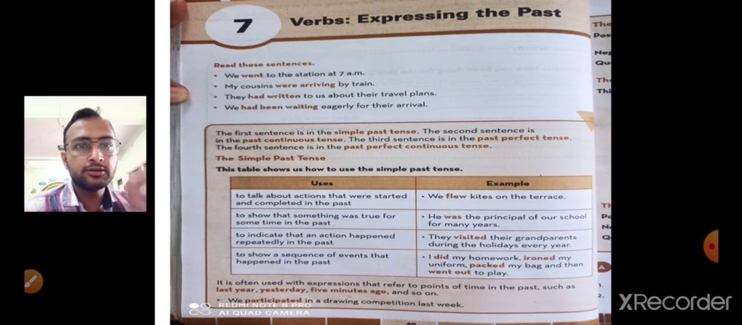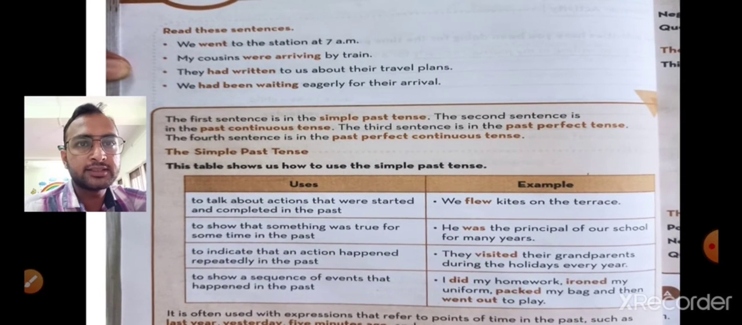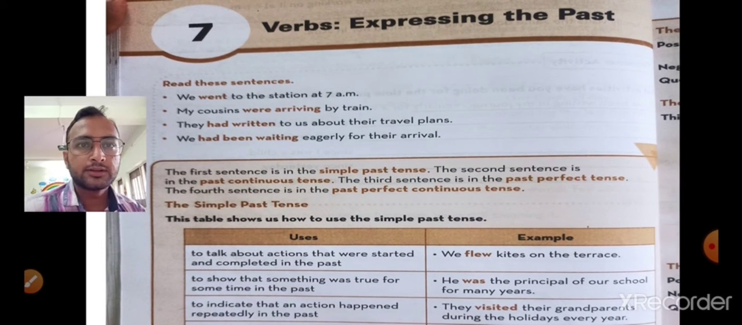We can read in the sentence, "We went to the station at 7 a.m." Here we can see that "went" means it is a past tense. Here we can see how a verb expresses whether the sentence is in the past tense, future tense, or present tense. "My cousins were arriving by train." "Were arriving": "were" means it's a past tense.